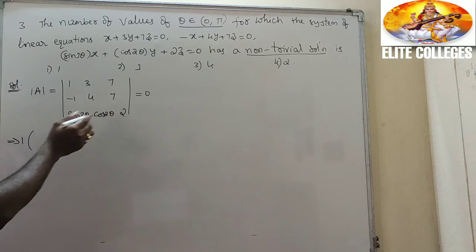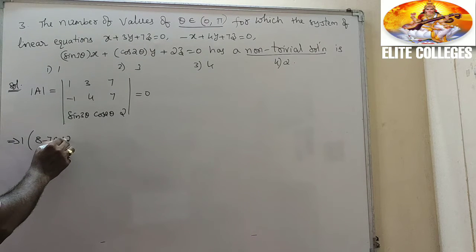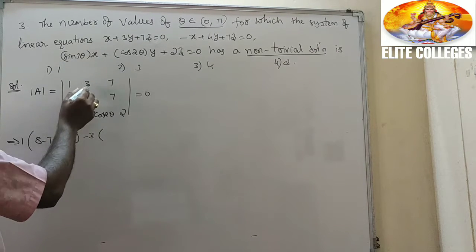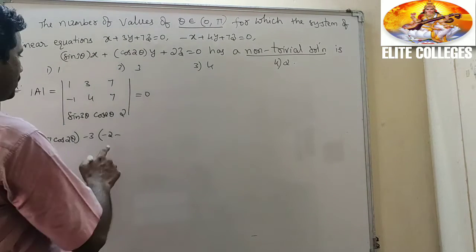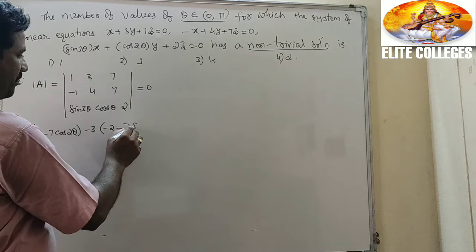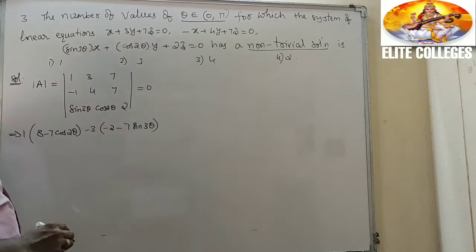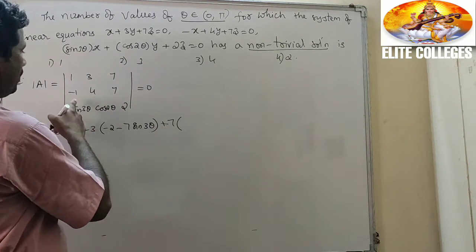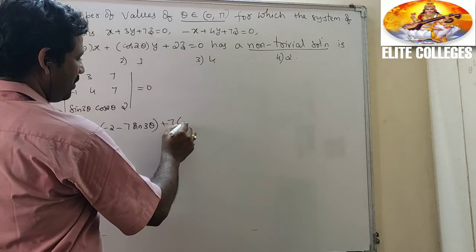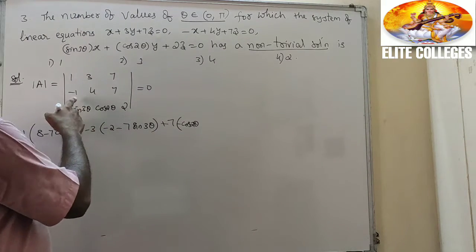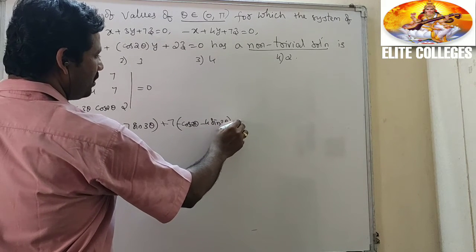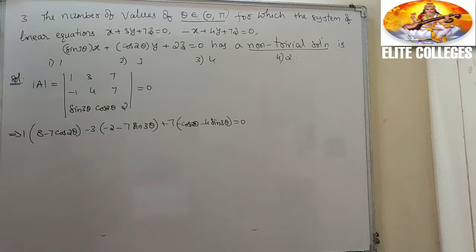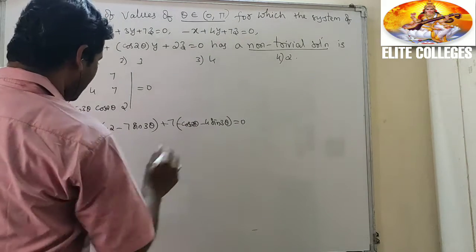Expanding: 8 minus 7 cos 2 theta minus 3 into minus 1 into 2, minus 2 minus 7 sin 3 theta plus 7 into minus 1 into cos 2 theta minus cos 2 theta, and minus 4 sin 3 theta equal to 0.